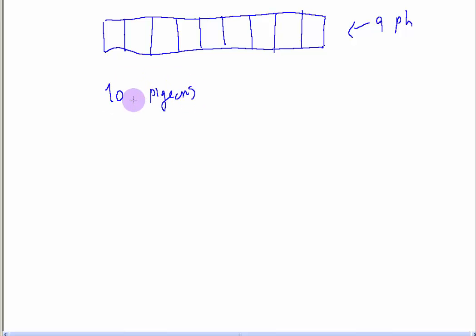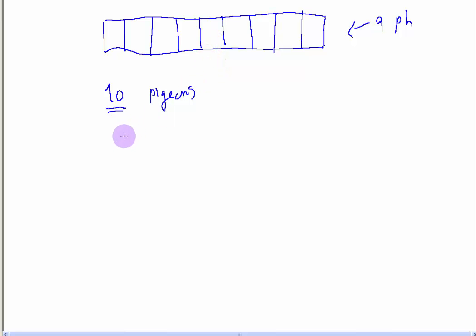And I need to fit the pigeons into the pigeonholes. Okay, now, can they fit? And the answer is, obviously not. How can you fit 10 pigeons into 9 pigeonholes? Now, if they do fit, then you'll have to fit more than one in a box.